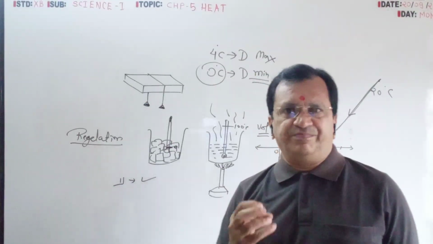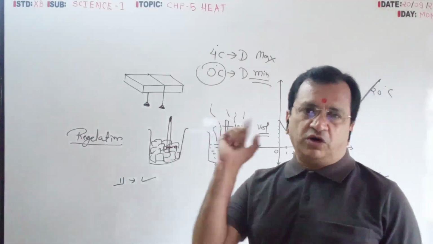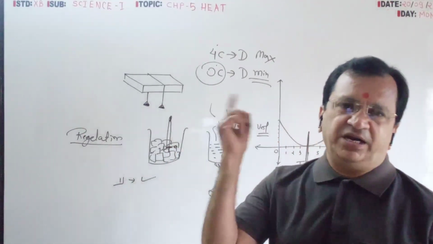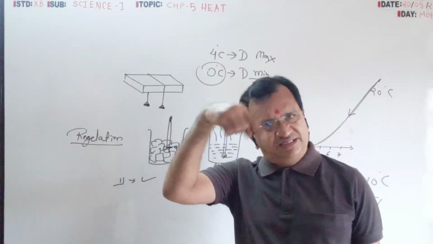Ice is at 0 degree temperature. Instead of contracting, it expands. So volume is more, density is less. Compared to water, the density is less, so it will float. These are the points. In this sequence only you write.